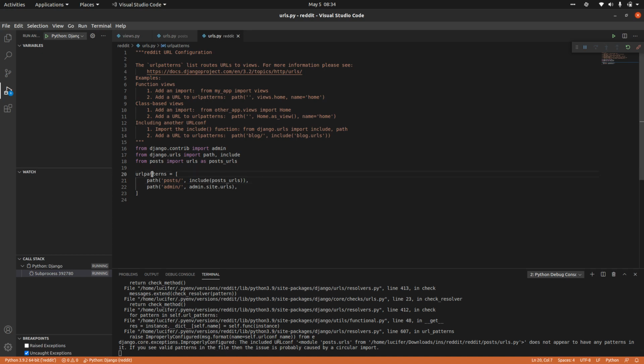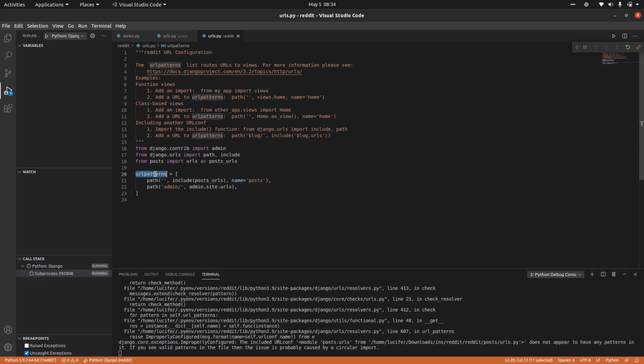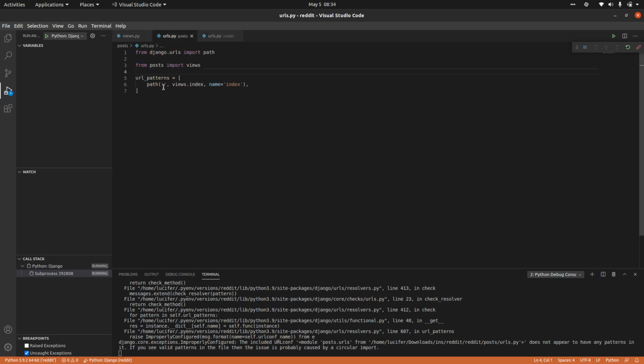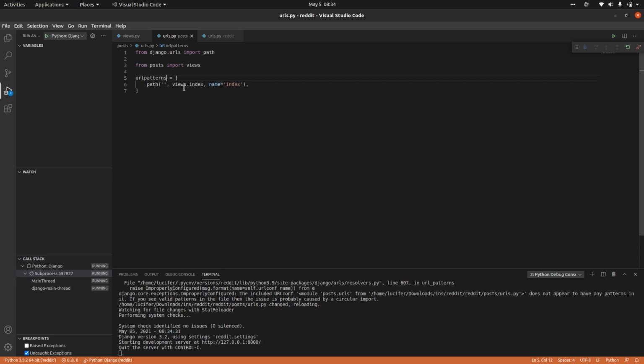I think we are using some wrong name, that's why it is giving me the error. So this is the URL patterns. I think we are using an underscore. Yep. So see, even if you give a small wrong underscore, it will throw errors. So you'll have to debug things, then you can find your issue.